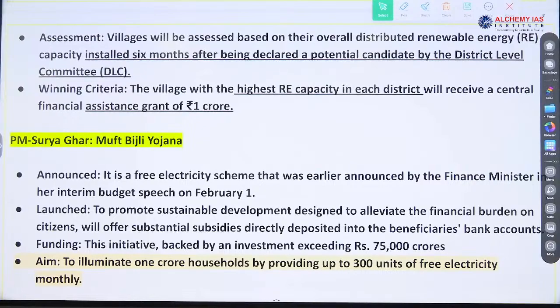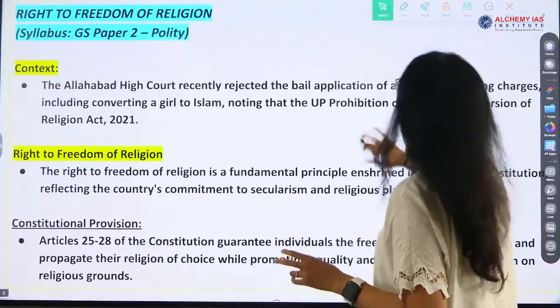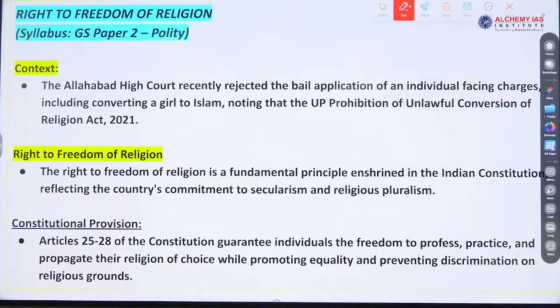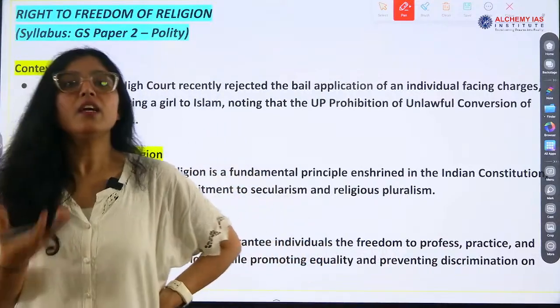What is the target of renewable energy capacity of India by 2030? Okay? Know this thing, very, very important. India is focusing on renewable energy generating capacity.